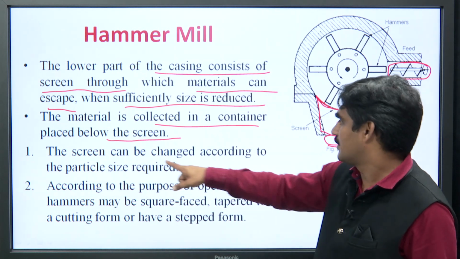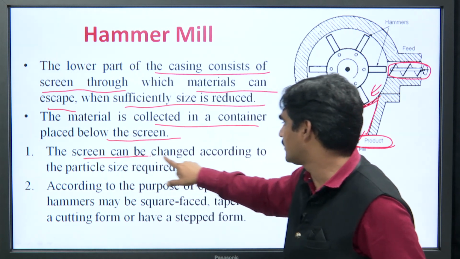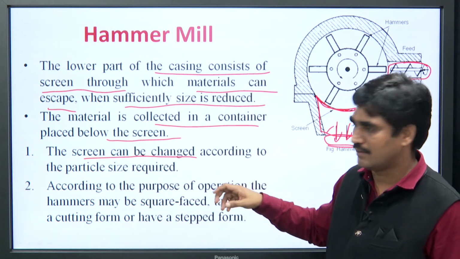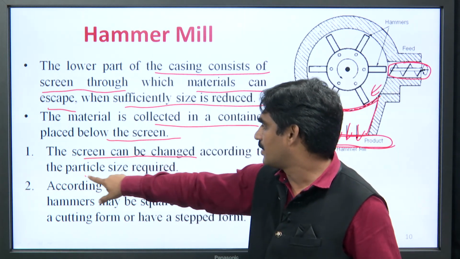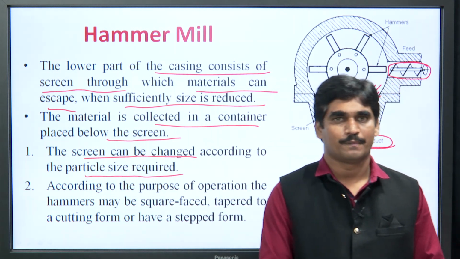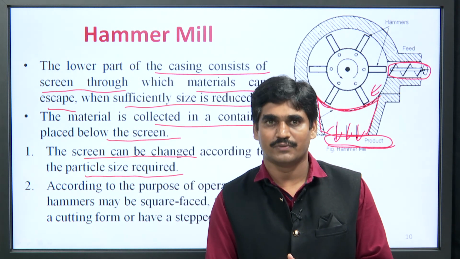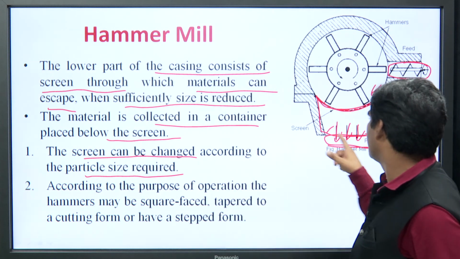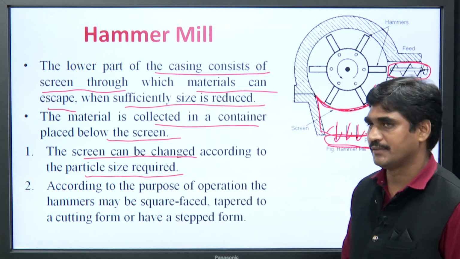The screen can be changed, as I have explained earlier, according to the particle size required. Okay. So, depending upon the different sizes of particles, this screen can be changed.